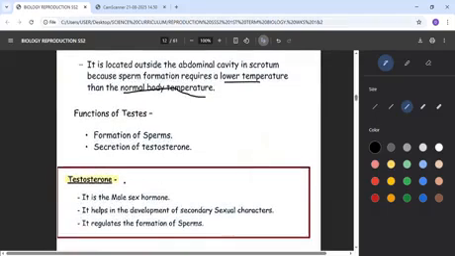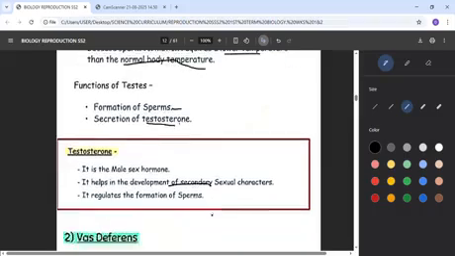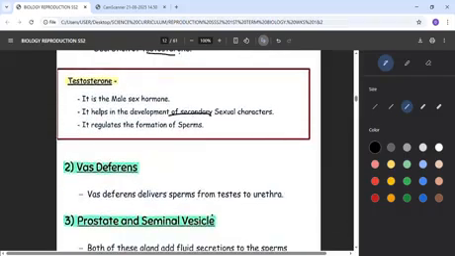Don't forget, the testis, as it produces sperm, also secretes a hormone called testosterone. So it produces these two things, sperm and testosterone. Testosterone is the hormone that makes the mustache and beard form, and it also makes sperm to be produced. Testosterone also helps to develop the secondary sexual characters.